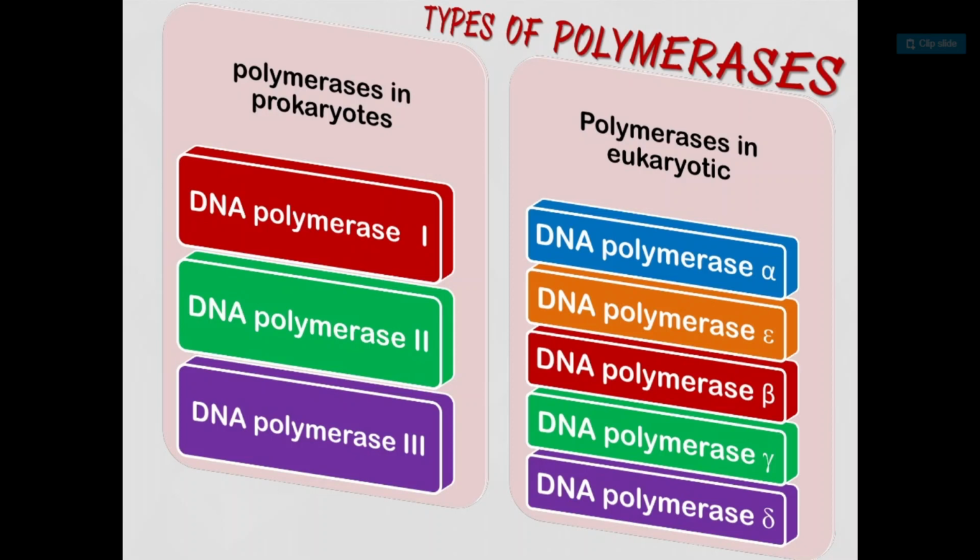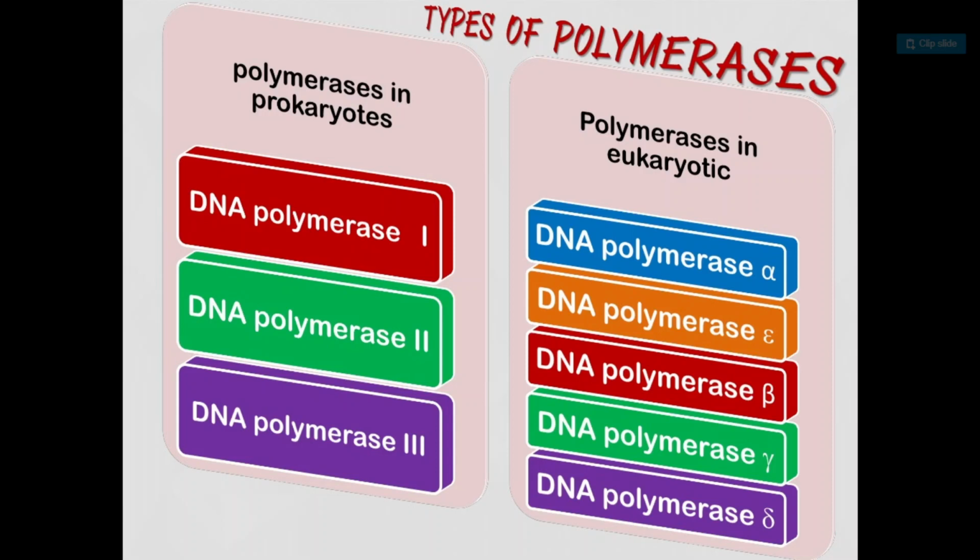Now types of polymerases: polymerases in prokaryotes and polymerases in eukaryotes. See the diagram here. DNA polymerase 1, polymerase 2, polymerase 3. These 3 polymerase enzymes are seen in prokaryotes. But in eukaryotes, 5 polymerase enzymes are seen, and they are named polymerase alpha, polymerase epsilon, polymerase beta, polymerase gamma and polymerase delta.